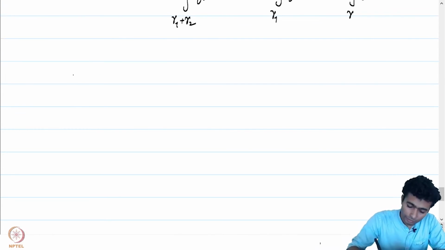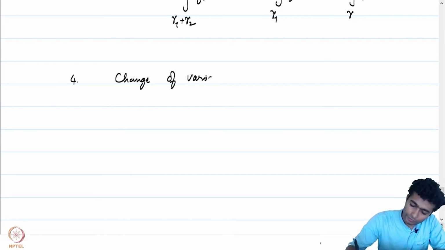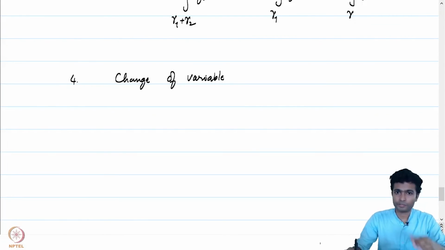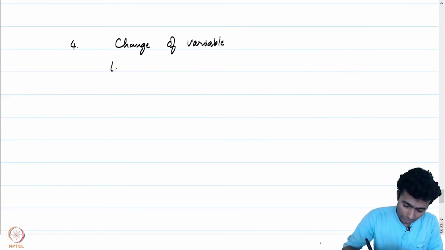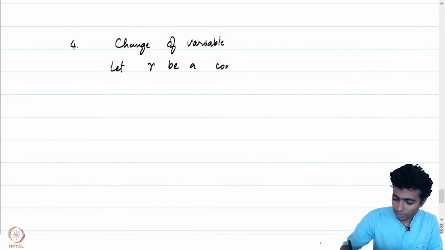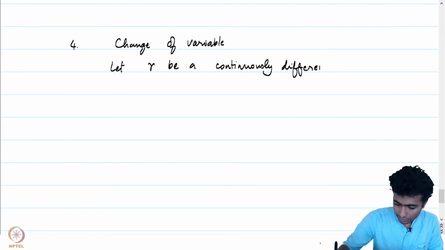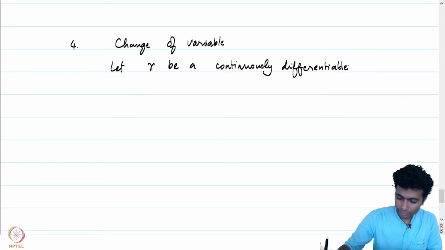Let me now do change of variable. This is one definition of the integral of f over gamma, which you will usually find in textbooks. So the statement is: let gamma be a continuously differentiable curve. Start off with a curve which is continuously differentiable.